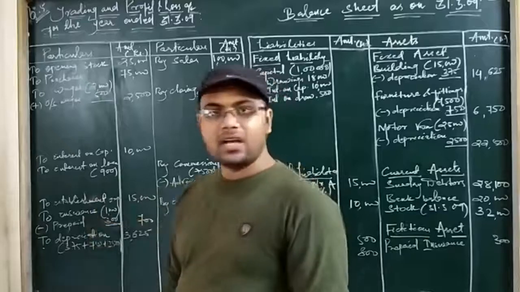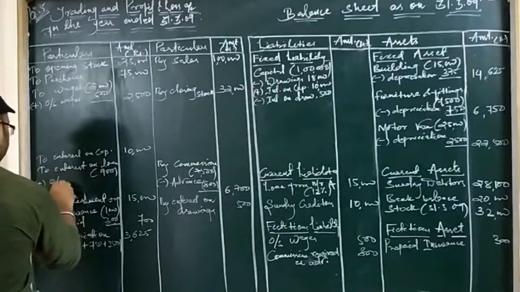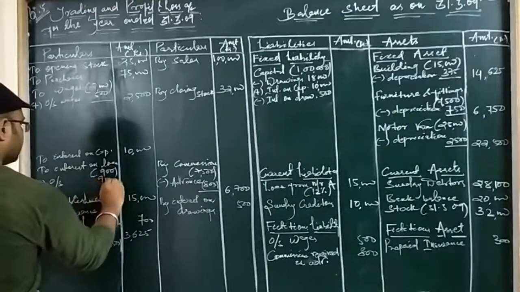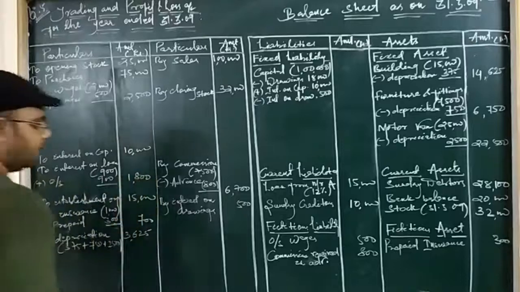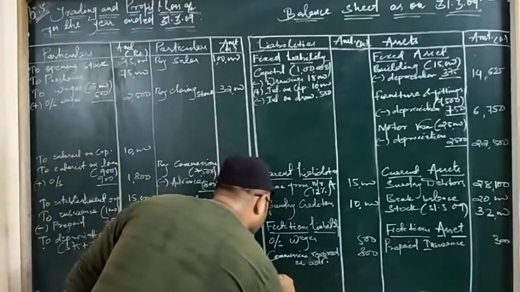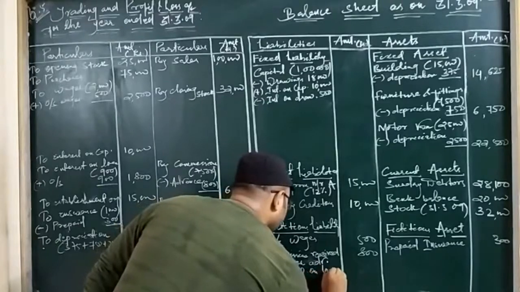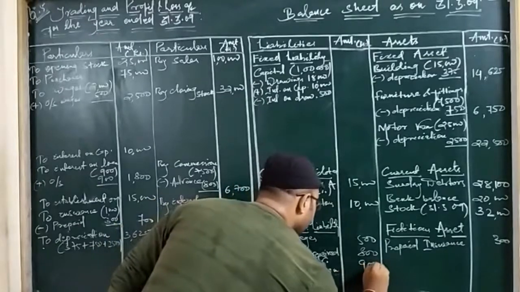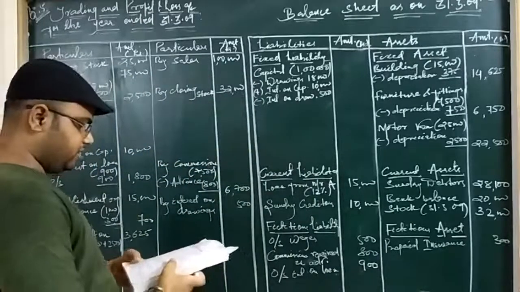So remaining 900 is outstanding. So we will write here add outstanding 900. So in the outer column it comes 1,800, and here also we will write outstanding interest on loan, that is 900. Okay. So all the adjustments are done.